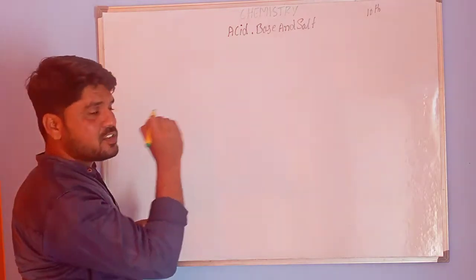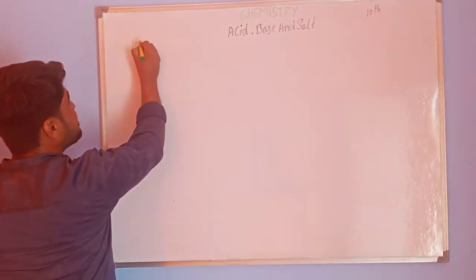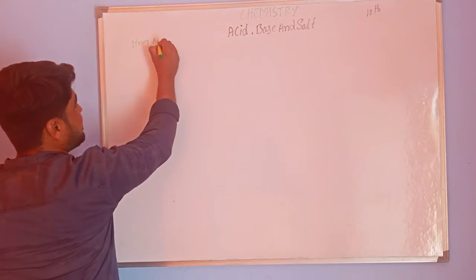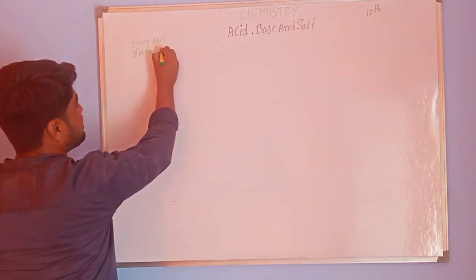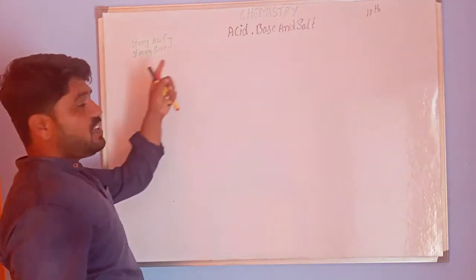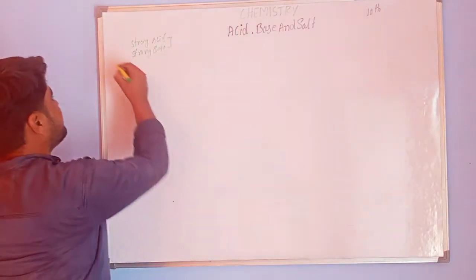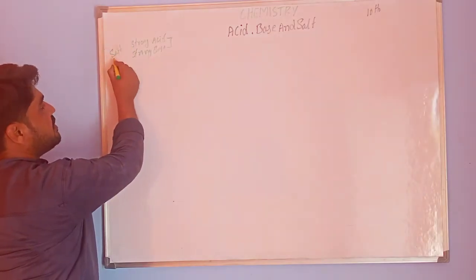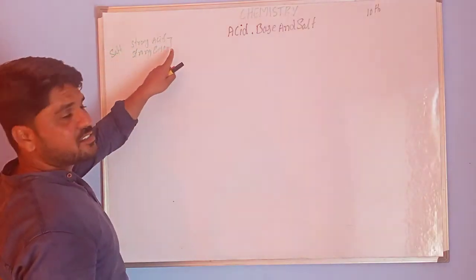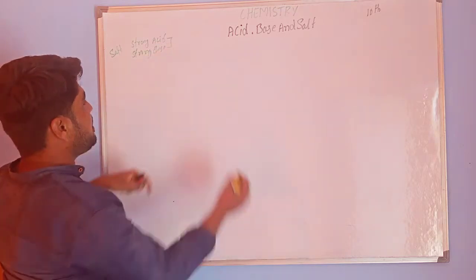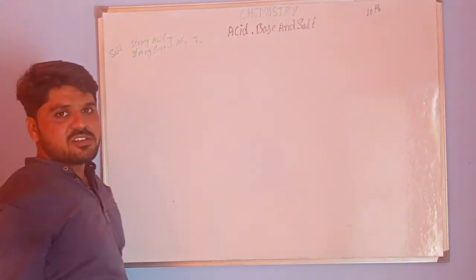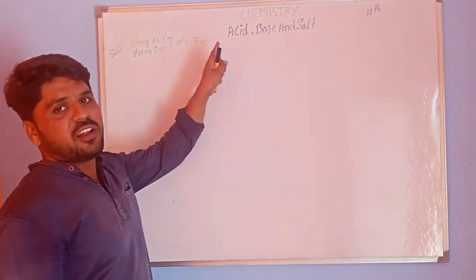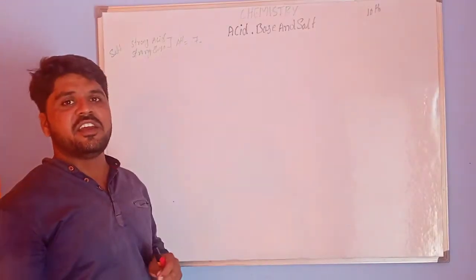If salts are formed by a strong acid and a strong base, what is the pH of the solution? The pH is nearly equal to 7. That is a neutral medium, neutral in nature.